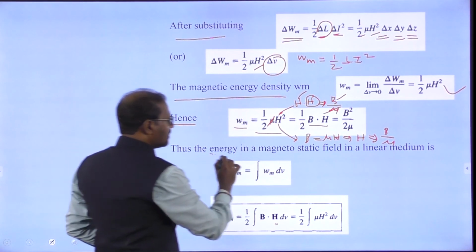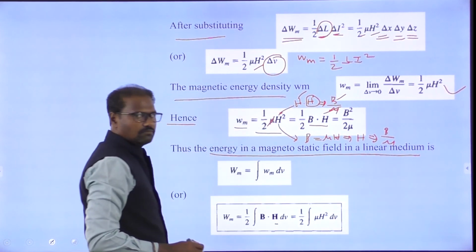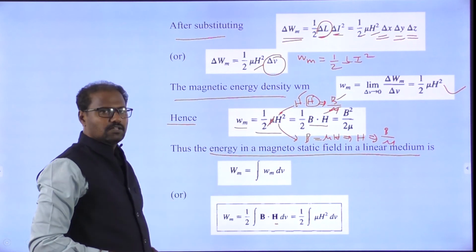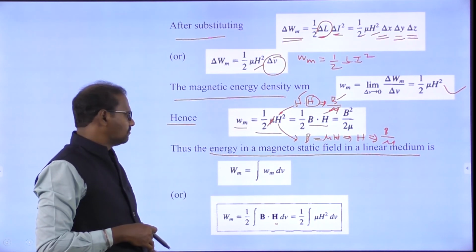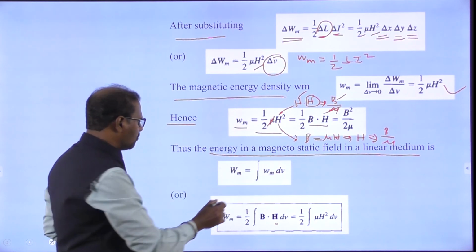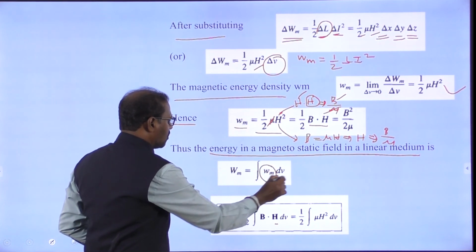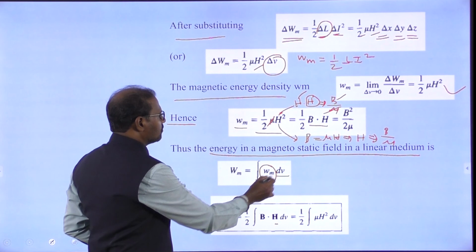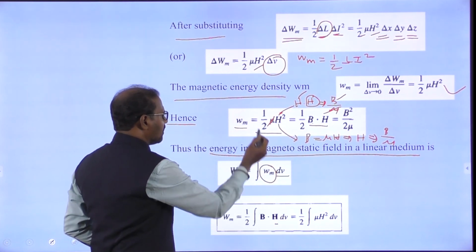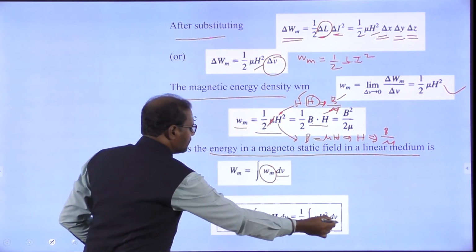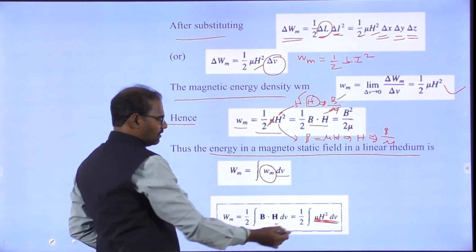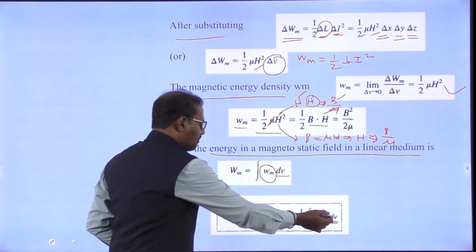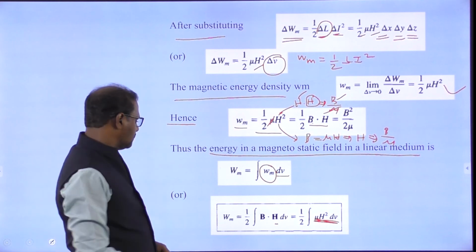So finally, the magnetic energy stored in the linear medium. I have given the integration. For a linear medium, integration of Wm dV. Wm is the magnetic energy stored in the volume. So ultimately we can write 1 by 2 B dot H dV, so 1 by 2 mu h squared dV. So in the linear medium, in the volume, the magnetic energy stored in that volume is called Wm.